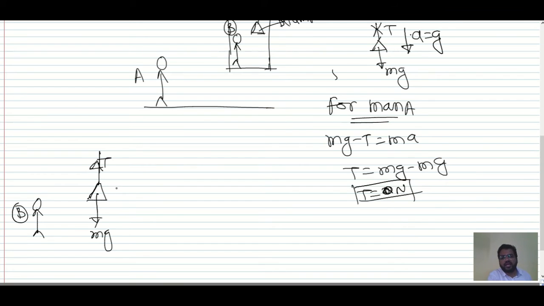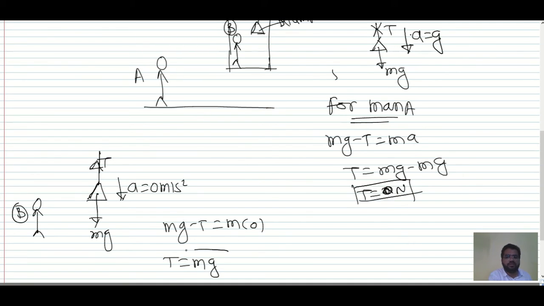So acceleration is 0 meter per second squared. Whether you consider upward or downward, 0 is 0, no direction. So if you write the equation, mg minus T is equal to mass into acceleration, which is 0. So tension is mg.